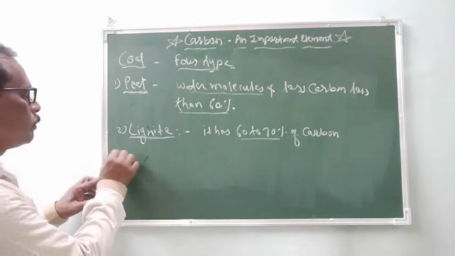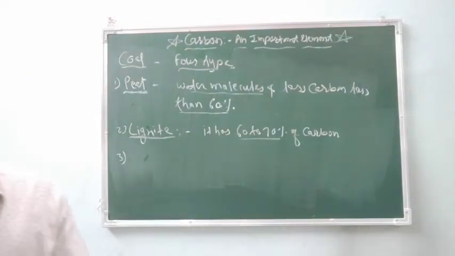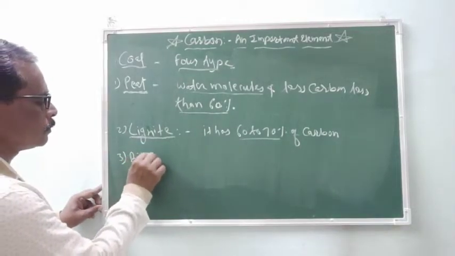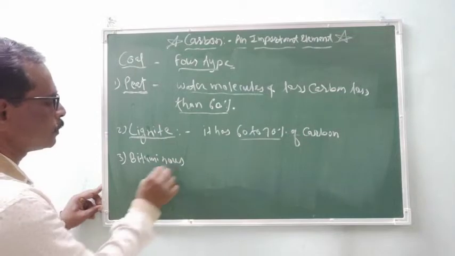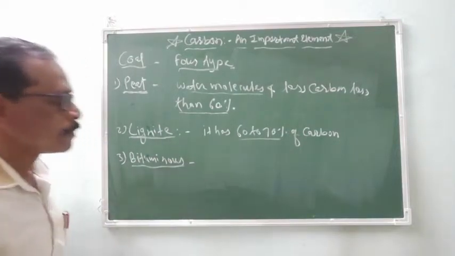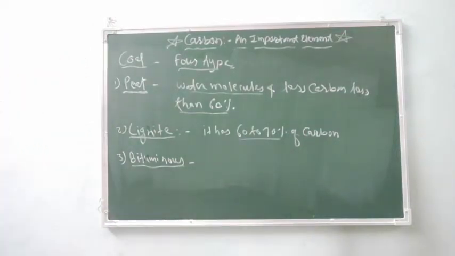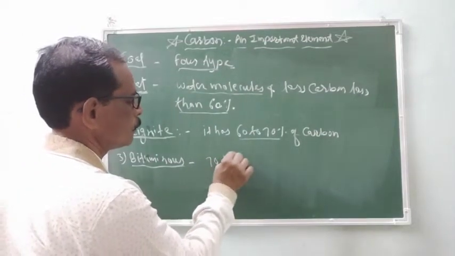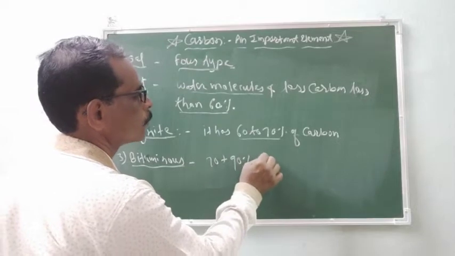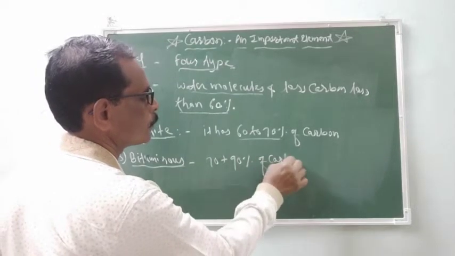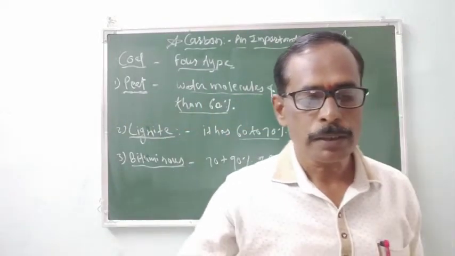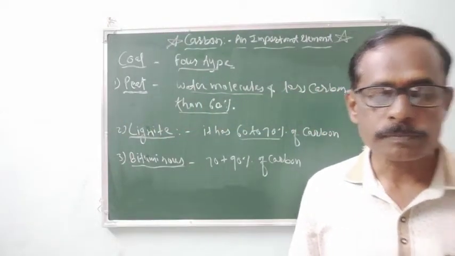Third type is bituminous. Bituminous has 70 to 90% of carbon.